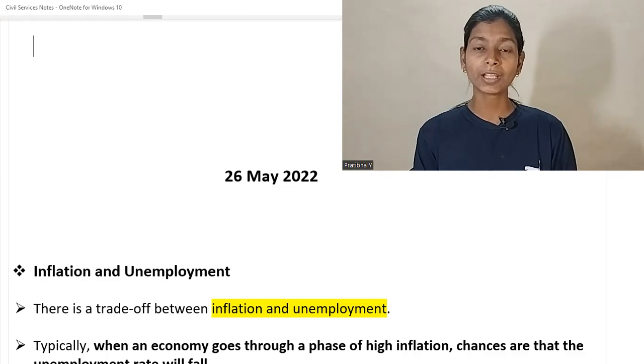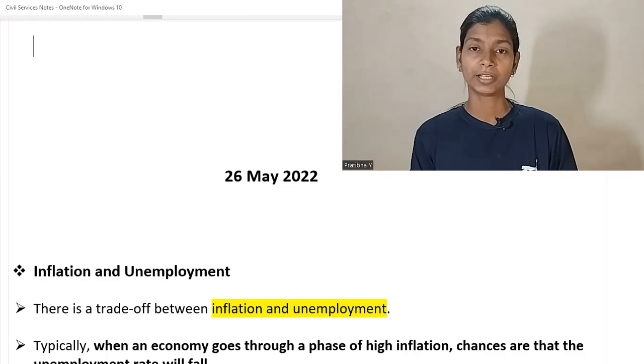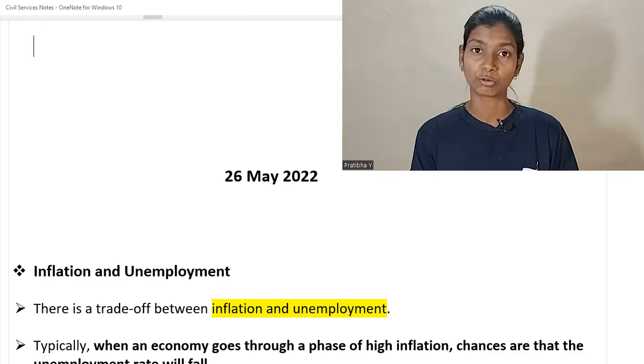Okay. Third one, I am going to talk about economics. That means employment and inflation. How employment and inflation are related with each other. Does RBI have a role to play in it? That means they control this inflation, and which curve defines this phenomenon.